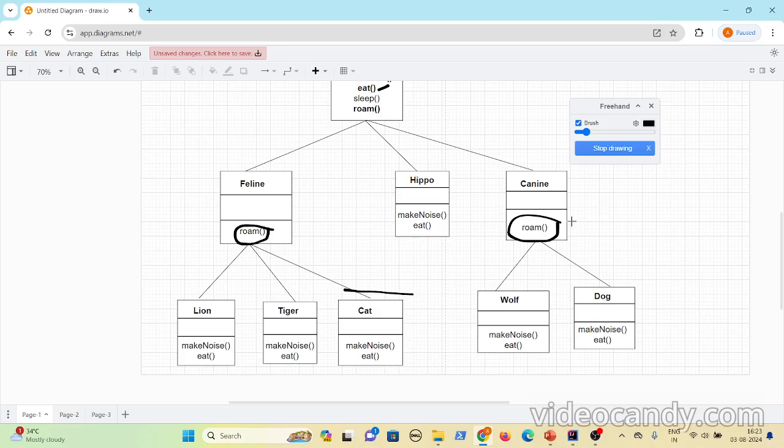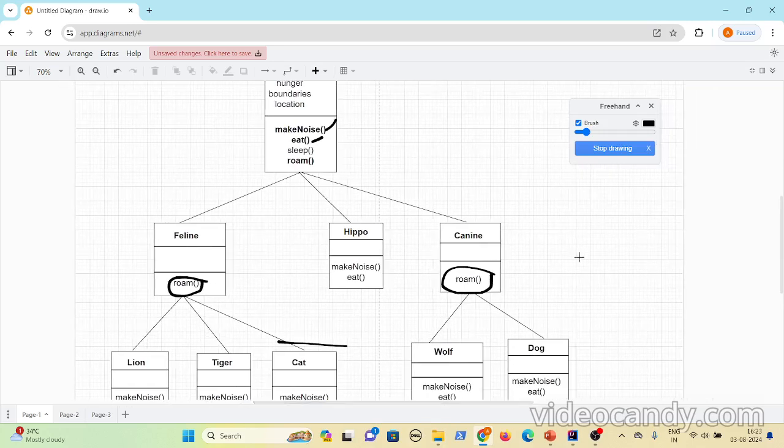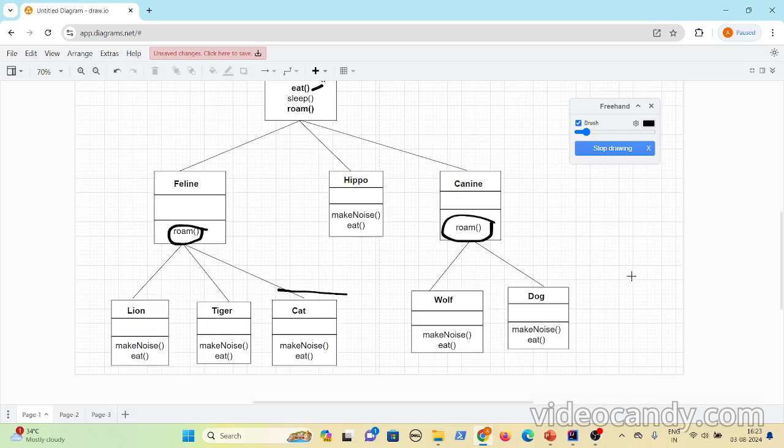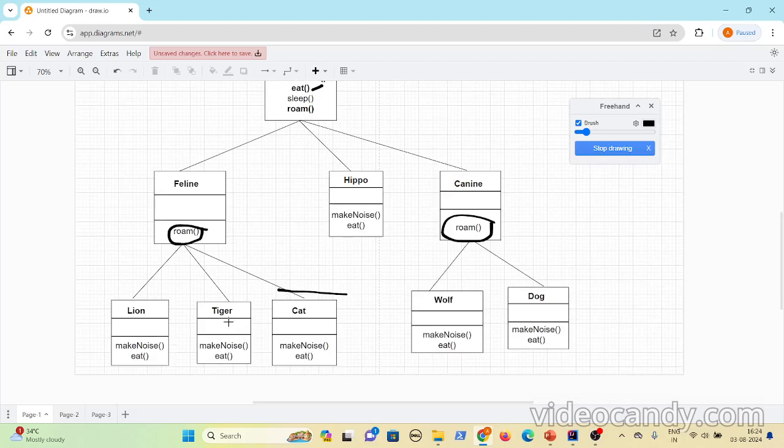Now let's say you have a new requirement that you want these animals to behave like pets. We all know we usually adopt dogs and cats, and we treat both dog and cat as pets. They have a few additional behaviors compared to general animals. They act very friendly with human beings, and they play with human beings. Now if you want pet behaviors or pet methods added to these animal classes like Lion, Tiger, Cat, Wolf and Dog, what should we do?